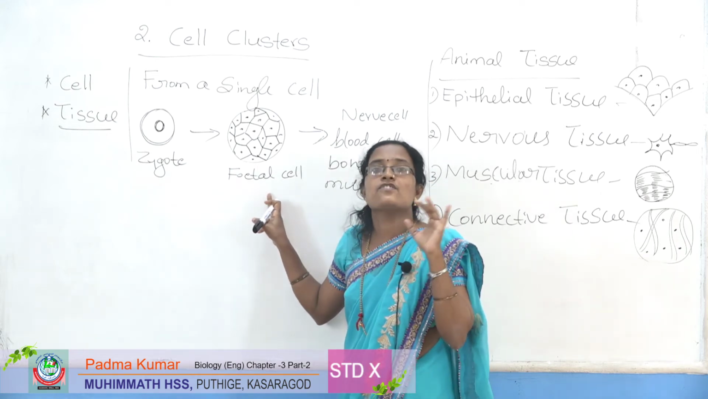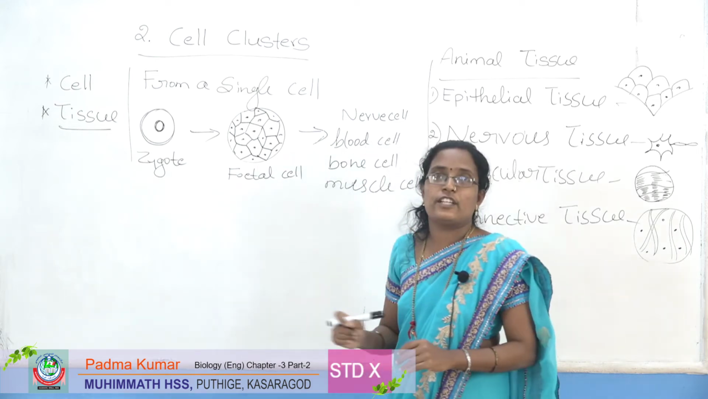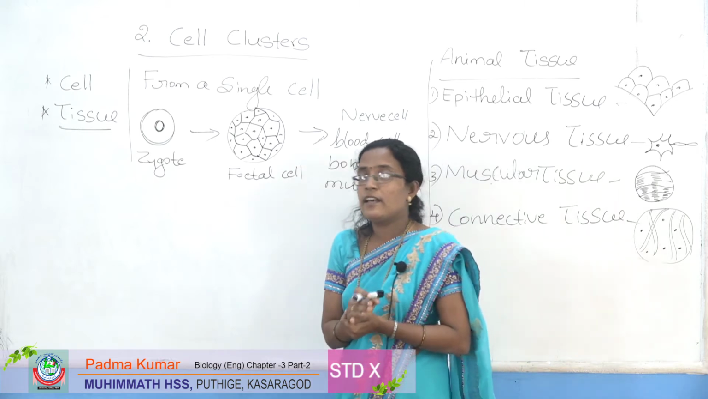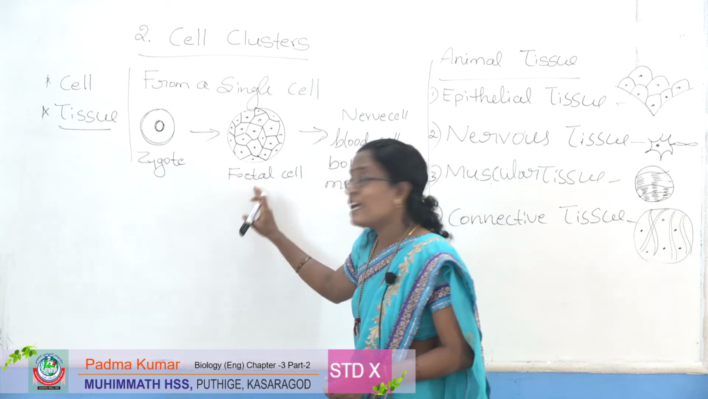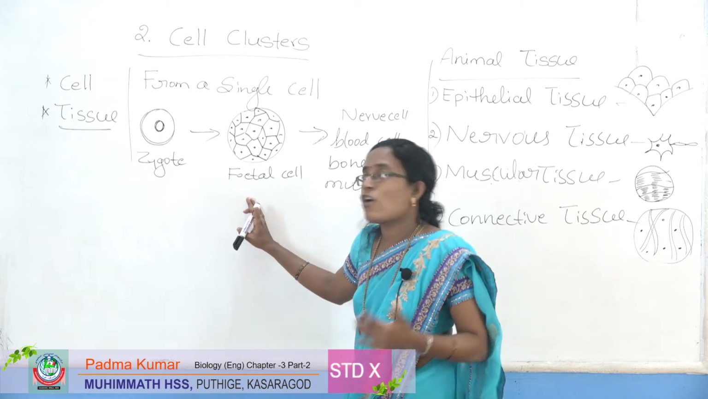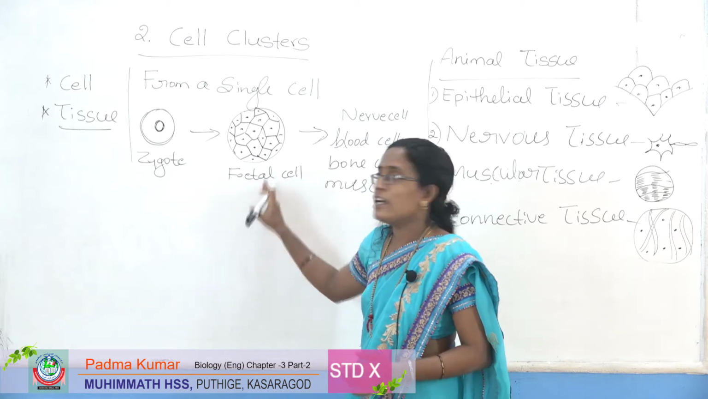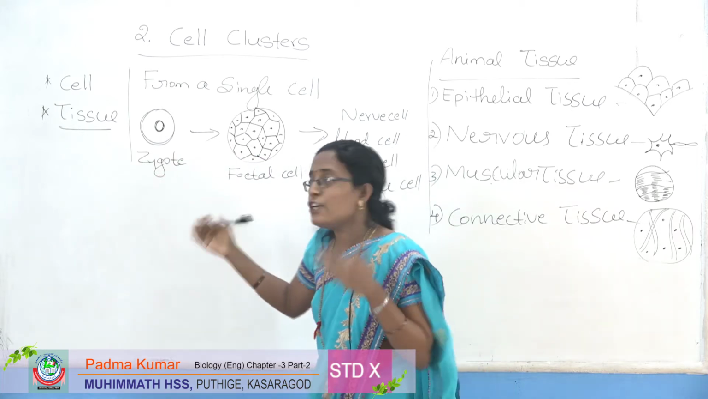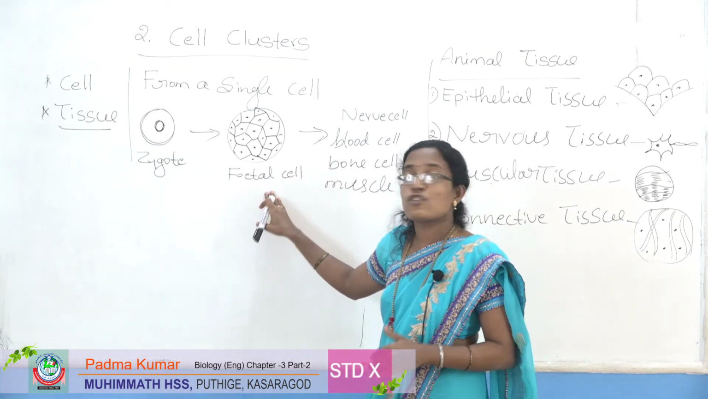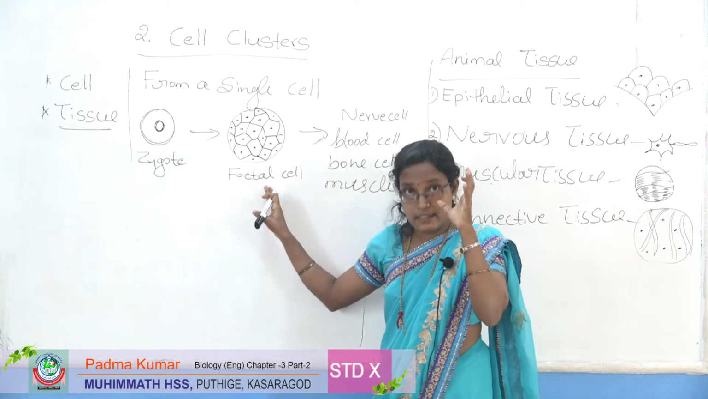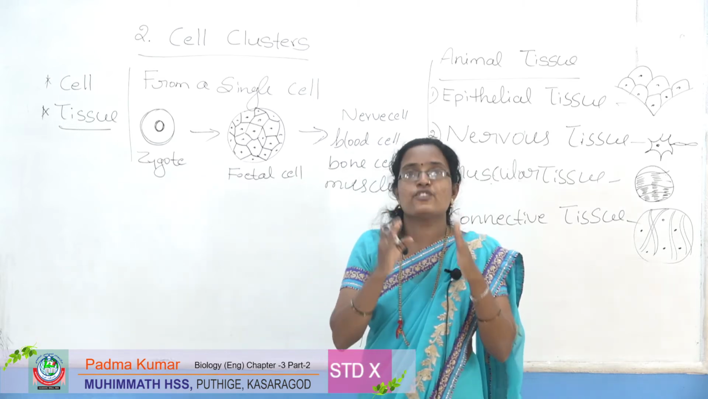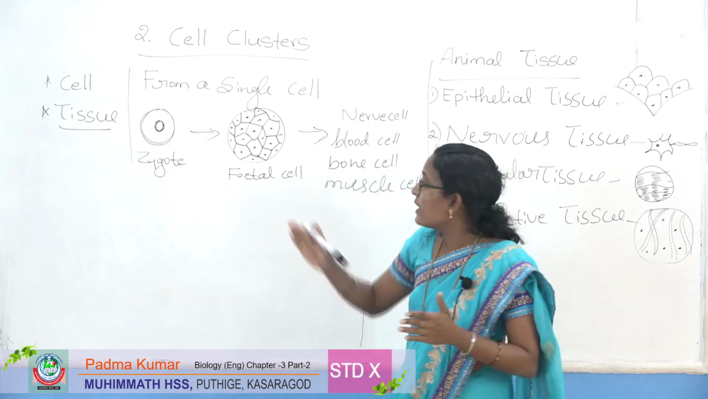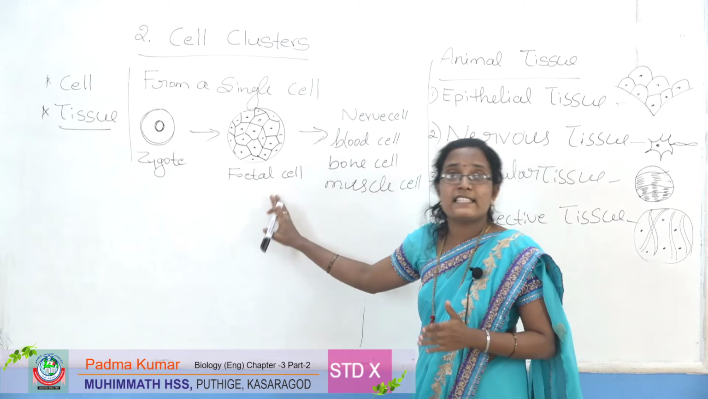This process is known as cell differentiation. What is cell differentiation? The fetal cell gradually attains change in structure and function. This process is called cell differentiation. The zygote undergoes division to form a fetal cell, so they have a definite shape and structure.